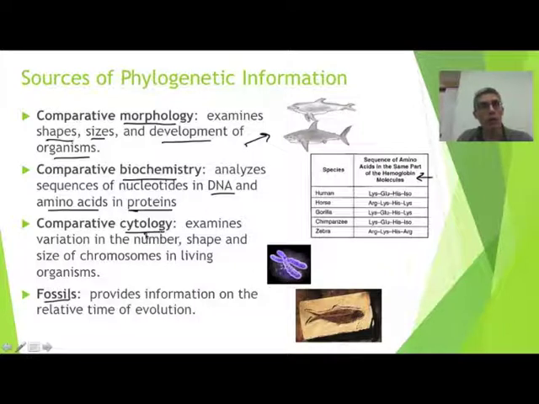Now we might also look at comparative cytology. Now this is going to examine the variation in the number, maybe the shape, and maybe even the size of chromosomes in living organisms. And the last one is going to be fossils. So any information that we have gathered from our study of fossils, in other words, organisms that were present a long time ago, we might be able to use that information to organize our organisms within that phylogenetic tree in a certain way relative to time. All right, so fossils can definitely be very important.